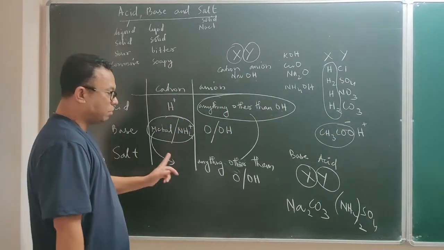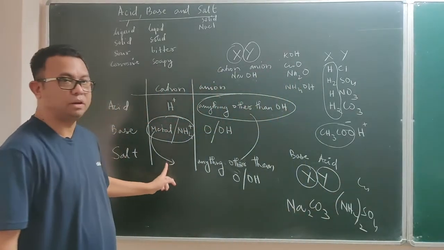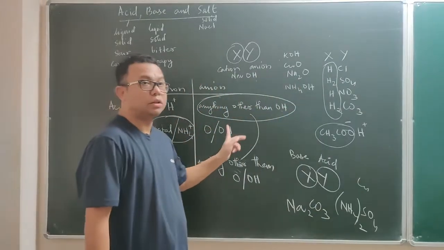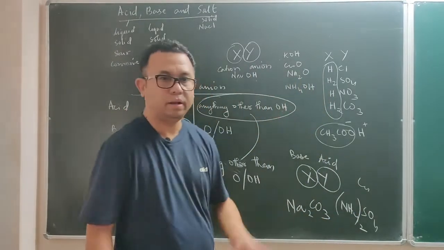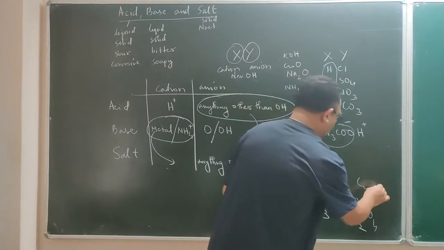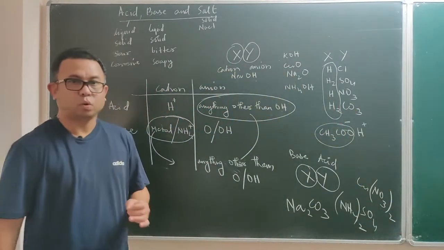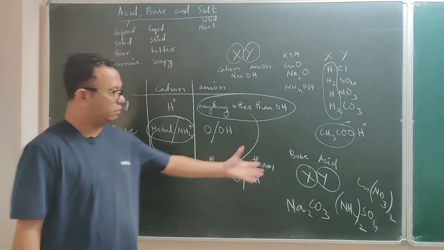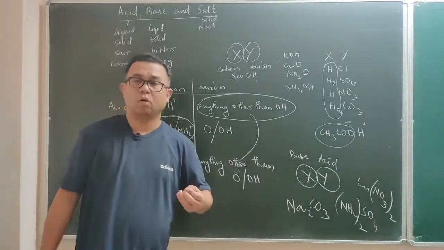Now if I am borrowing one metal, copper, then other than oxide and hydroxide, so many anions are there. I could write a sulfate or a chloride or a nitrate, whatever you like. Let me write nitrate here. So copper nitrate. It doesn't mean that sodium chloride only is a salt. See, I did not write even sodium chloride as an example. Sodium chloride is not the only salt. As I said, there are thousands of salts.